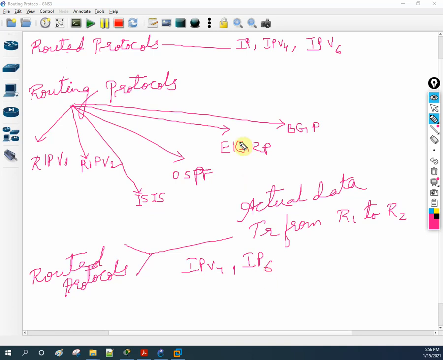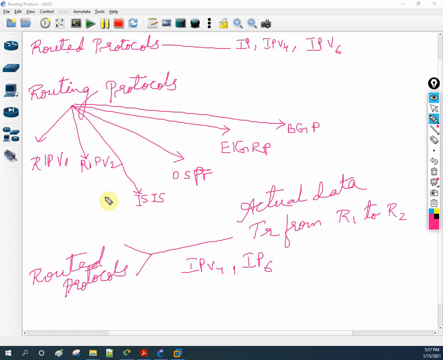In your own words, you can define, just remember, the actual data whatever you want to transfer, that is nothing but routed protocol. You can say in simple words, routed protocol is used to transfer the actual data from one network to another network, or it is carrying the actual data of the users from one network to another network. Because when you are sending or receiving information, that is going through IPv4 or IPv6, your actual data, whoever is carrying that actual data, that is known as routed protocol. In simple words, you can define it with your own words also. If you have the idea, then reproduce it with your own words. Okay. And what we can say, routing protocol.